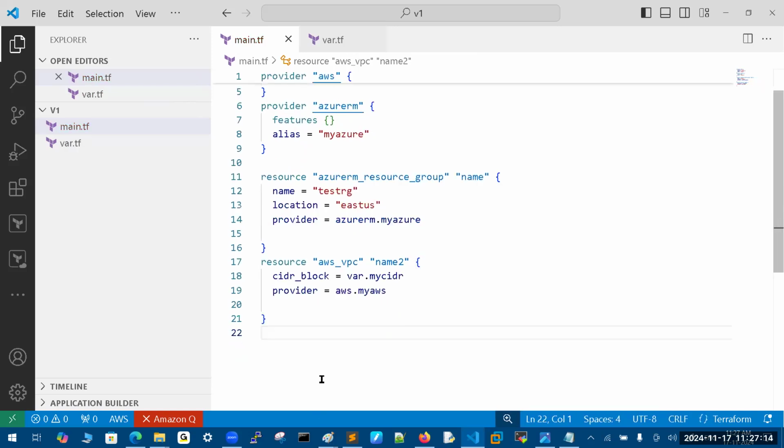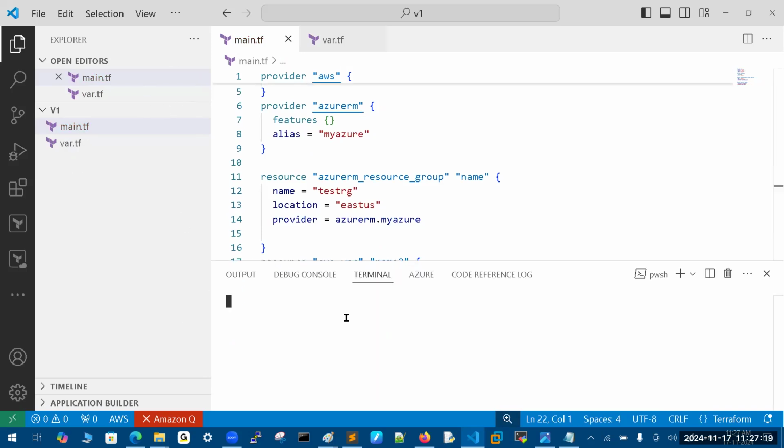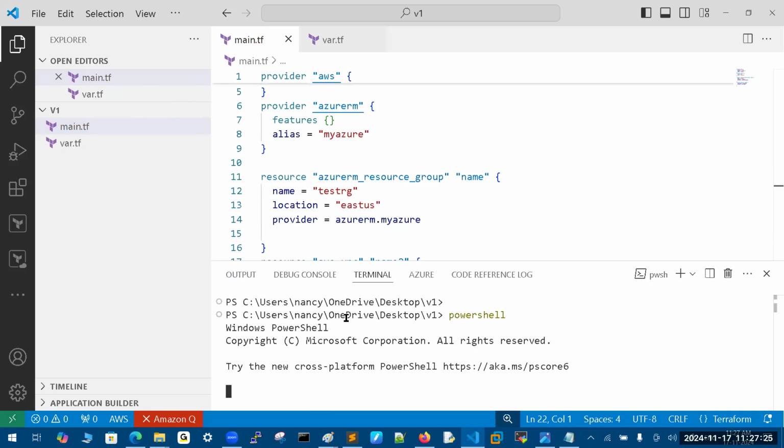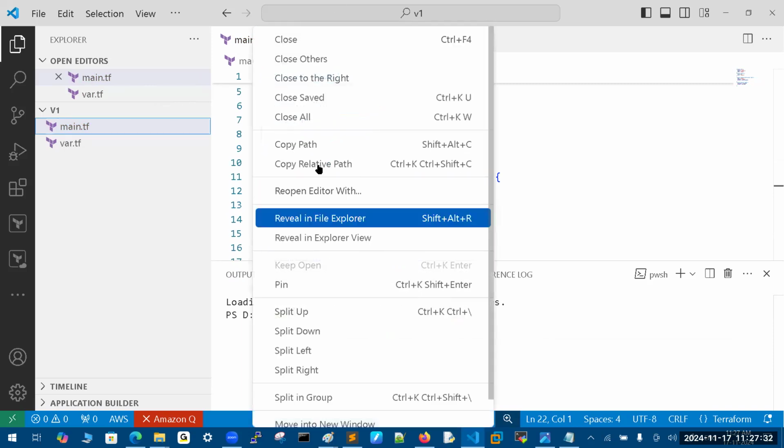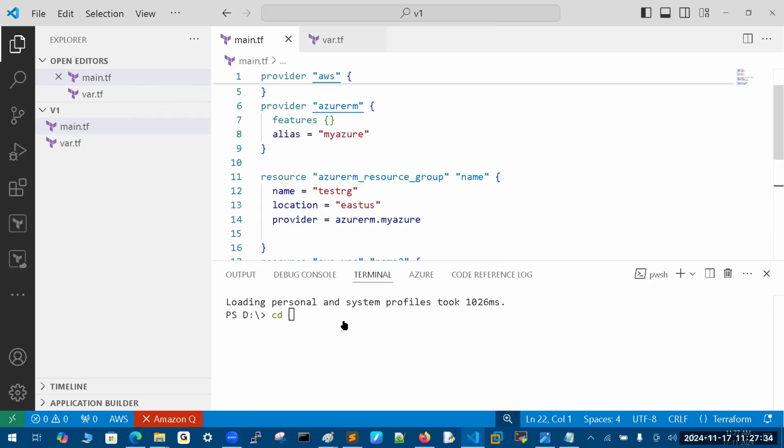Even if you want, you can write the code. As of now, there are no files you can see. One second. Which directory are we in? One second, I will move to the directory and copy the path. Terraform init, that's all. I'm not doing anything else. First command. Now you can see the magic.